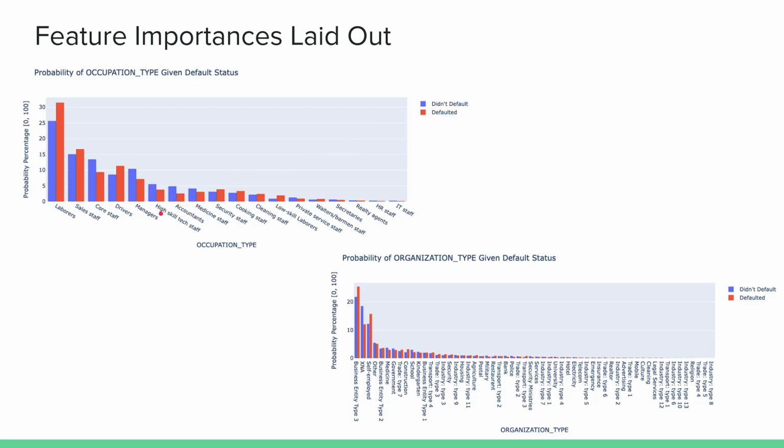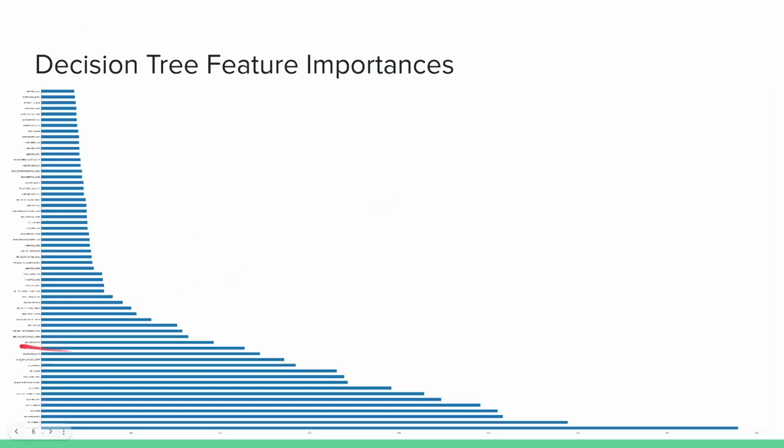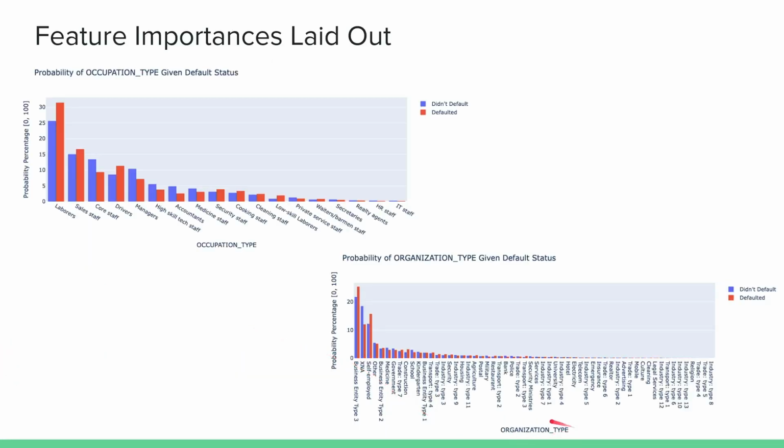And if a person is, for example, a manager or a high skilled staff or an accountant, then they have a higher chance of not defaulting rather than defaulting, which means the occupation genuinely makes a difference in predicting correctly whether a person defaults or not. That's why the occupation type ended up closer to here, which is on the higher spectrum of feature importances. And the same is true with the organization type.